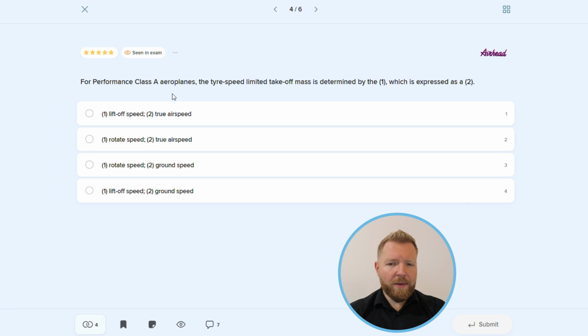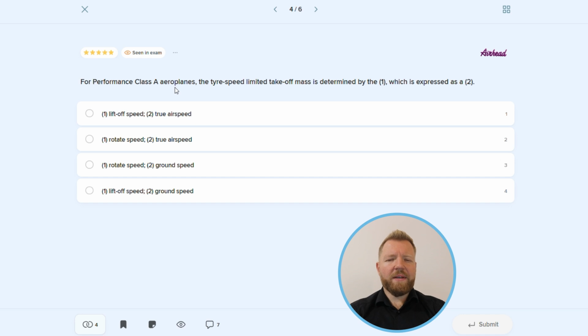In the Airplane Performance Manual, CAP 698, in section 4, which contains data for medium-range jet transport, you can find figure 4.6, which presents a graph for tires certified for 225 miles per hour ground speed with flaps 5 set. From this graph, we can find the tire speed limited mass, which is plotted against outside air temperature and pressure altitude. Below this graph, we also have certain corrections that need to be applied if necessary.